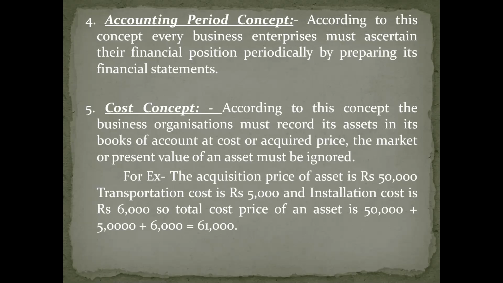When should you focus on market value? When you purchase it for resale. But here we did not purchase it for resale, we purchased it for use. That is the reason we must record each and every asset at their book value, not at their market value. Understood? It is about which concept? It is about cost concept.